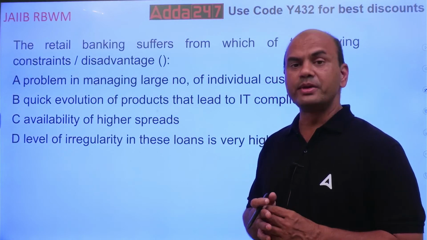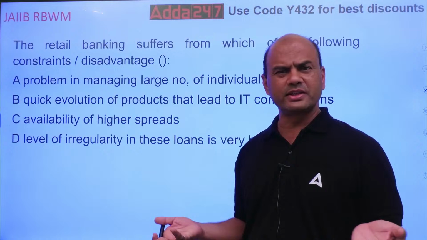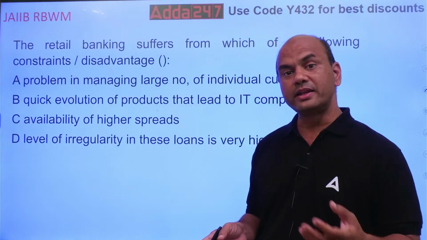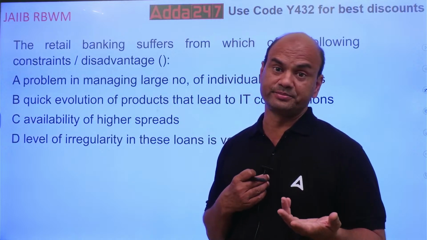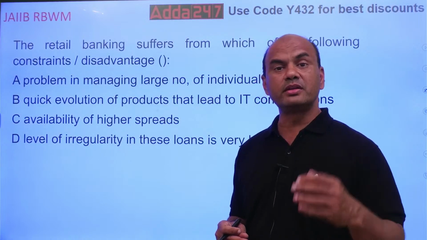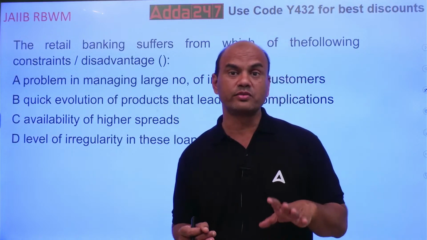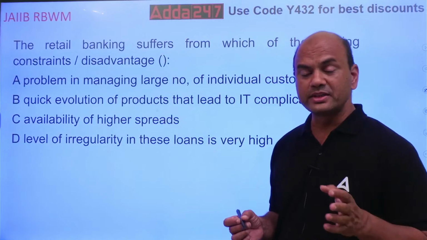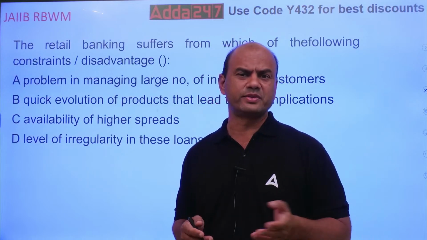Suppose I bring in a savings account today, and all of them are giving savings accounts. I'll make it a special offer that you open a savings account with me, and I will give you, let's say, health insurance free for 1 year. Immediately in the next 1 month, the other bank will copy it and give you 1 lakh health insurance for 1 year along with some debit card advantages, something else. So the copying or the competition is so fast that it catches up with you.